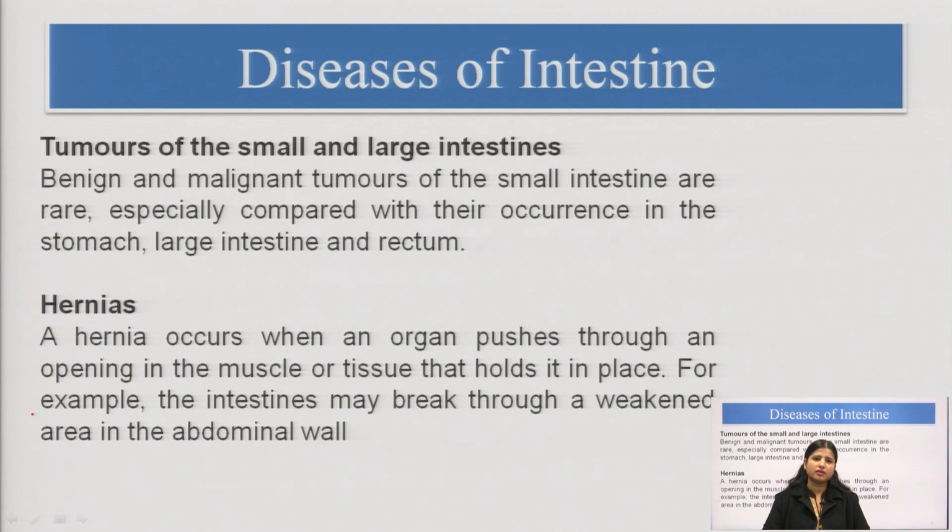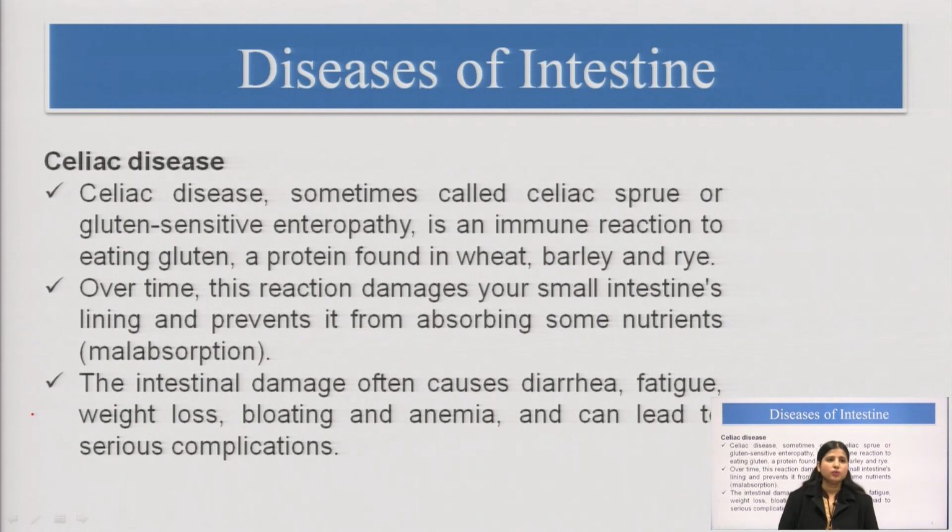Normally, the organ is encapsulated in a particular muscle, but in one of the conditions, due to some circumstances, that particular organ will come out from that muscle or tissue. For example, the intestine may break through a weakened area in the abdominal wall, and that condition is known as a hernia. I hope the term hernia is clear to all of you. Then coming to the next disease, celiac disease.